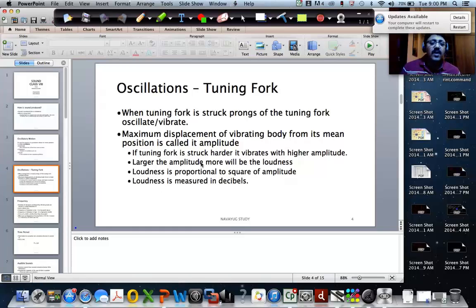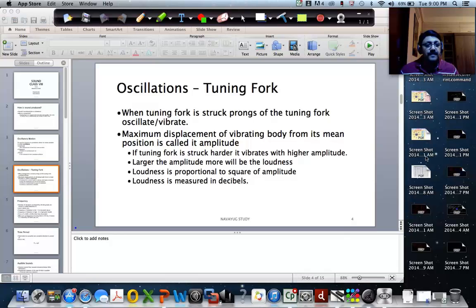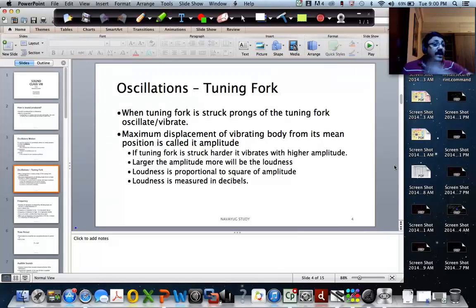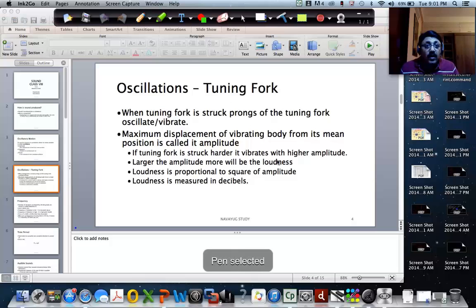Now, if the tuning fork is struck harder, then what happens? Then the amplitude is more. Amplitude will be higher. So the prongs will start vibrating more, right? And which leads to a higher amplitude vibration. Larger the amplitude, more is the loudness. Now, what is loudness? Loudness is the volume of sound, right? So when you say loudness, what you mean is the volume of sound.